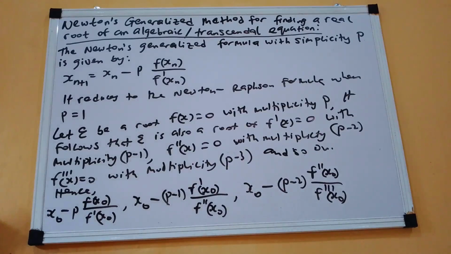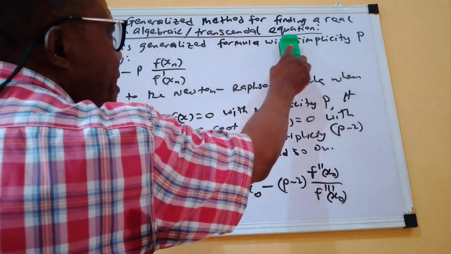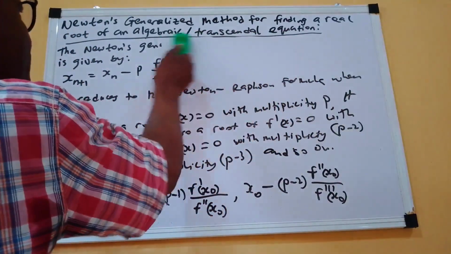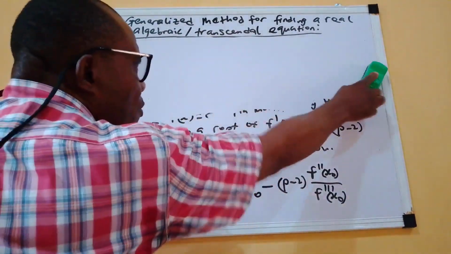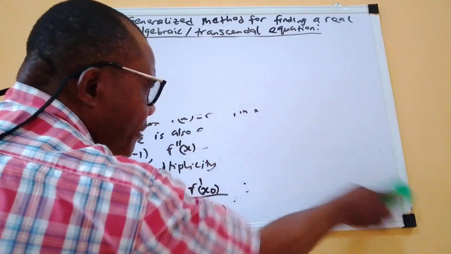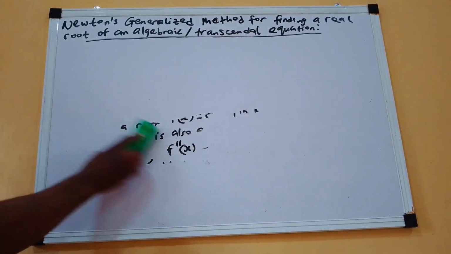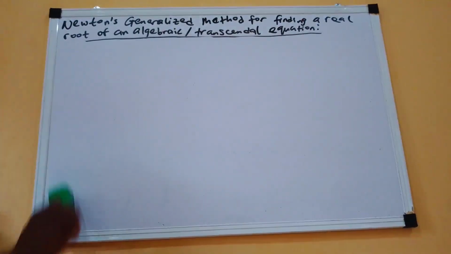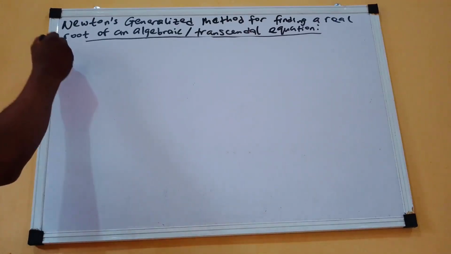So now we are going to pick a particular problem to solve, and we are going to see how we can solve this using this particular explanation. Permit me to click what we have here on the board so that we can go ahead and solve a practical example and see how this Newton's generalized formula is applied. It is very simple to apply. Now, this is the example.